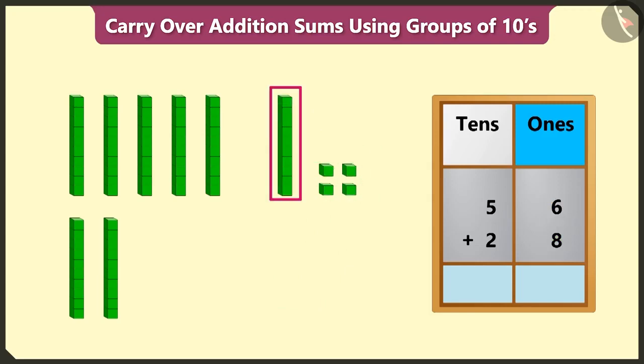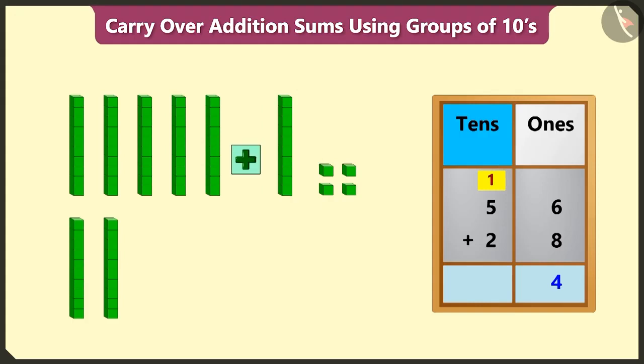And out of 14 ones, we can form a group of 1 tens. So 14 has 1 tens and 4 ones. Now we have to write 4 in the ones box. And we have to carry over 1 tens in the tens box.